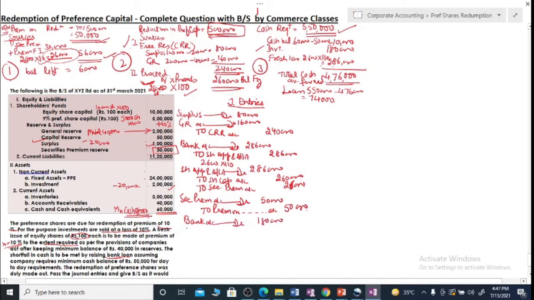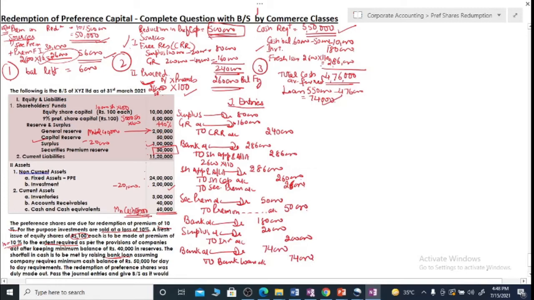Then you have surplus account debit to write off the loss on sale, 20,000, to investment account 2 lakh. Then you raised a bank loan also. So bank account debit to bank loan. You have raised a loan of 74,000. This was your balancing figure. So pass entry for the same.